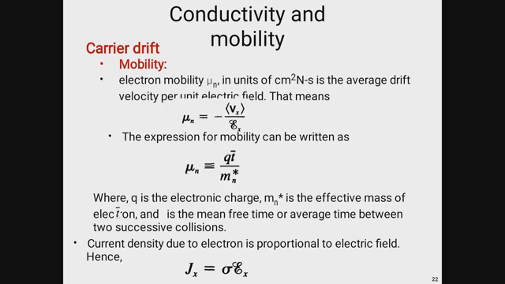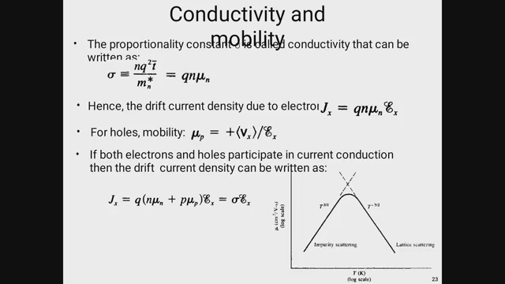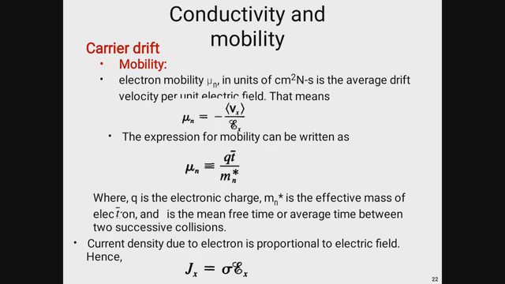That means J_x equals sigma E_x, where sigma is a constant and E_x is the electric field. The proportionality constant is called conductivity, which can be written as sigma equals n q square t bar divided by m_n, and it equals q n mu n. Hence the drift current density J_x equals q n mu n E_x.